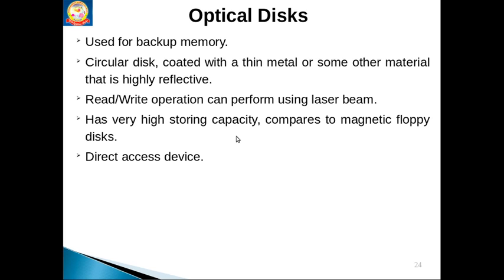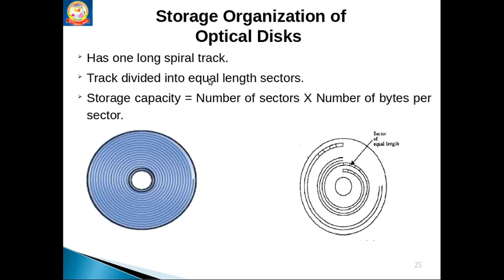These disks have high storage capacity when compared to magnetic floppy disks. These are also generally used for backup memory. These are also called removable, generally used as removable storage devices.